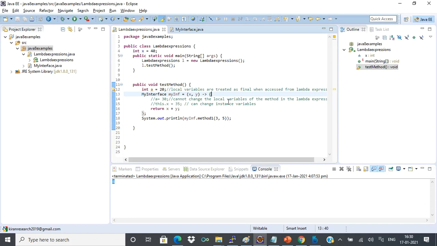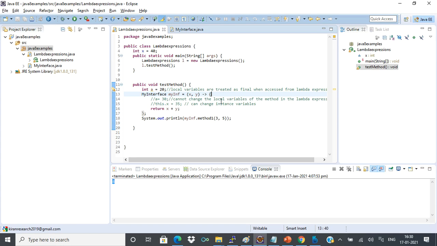Now we'll be seeing a few more examples of lambda expressions. I hope you are clear on how we can write a lambda expression and how we can invoke a lambda expression like that. Now we'll be seeing a few more examples of this.